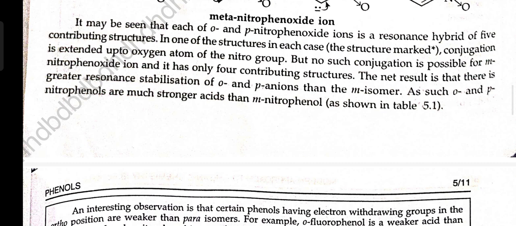It may be seen that each of the ortho and para nitrophenol ions is a resonance hybrid of 5 contributing structures. In one of the structures in each case, the structure marked, conjugation is extended up to the oxygen atom of the nitro group, but no such conjugation is possible for the meta nitrophenoxide ion, and it has only 4 contributing structures. The net result is that there is a greater resonance stabilization of the ortho and para anions than the meta isomer. As such, ortho and para nitrophenols are much stronger acids than meta nitrophenol.